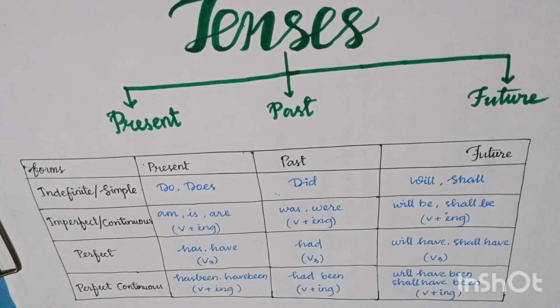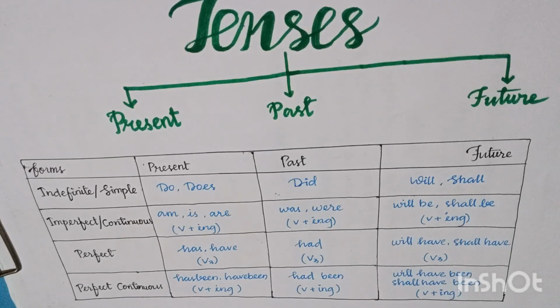Then future perfect. It indicates that an action will be completed at some point of time in future. In that case, we use future perfect. For example, he will have completed 2 years in this school. Second example is they will have heard the news by the time you reach there. Those are the two examples of future perfect.